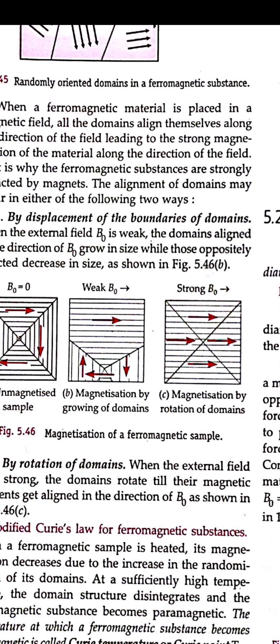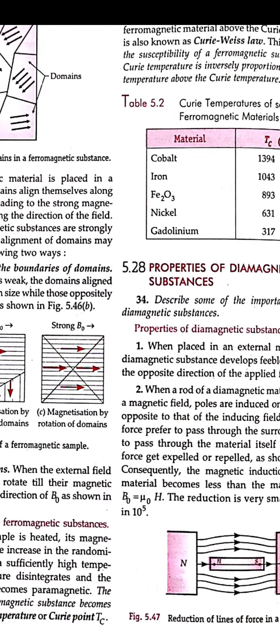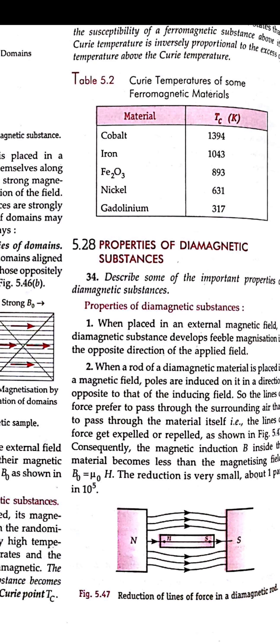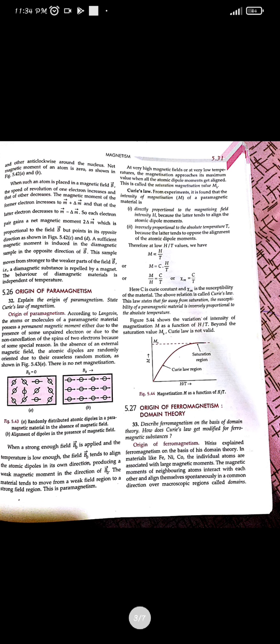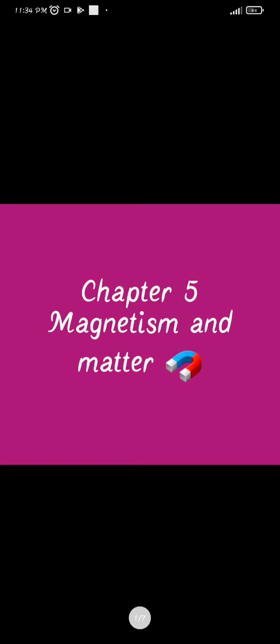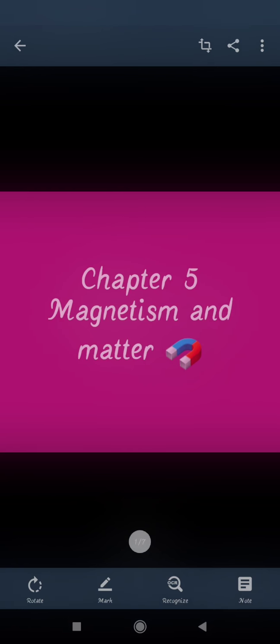In the next class we will be seeing the properties and the difference between these materials, how they align themselves in the magnetic field, and how we can identify whether a substance is paramagnetic, diamagnetic, or ferromagnetic. There are some more in higher classes, anti-ferromagnetic and ferrimagnetic materials. It is just a description, no need to learn it properly because in 12th they are not in the syllabus. Okay, so thank you class.